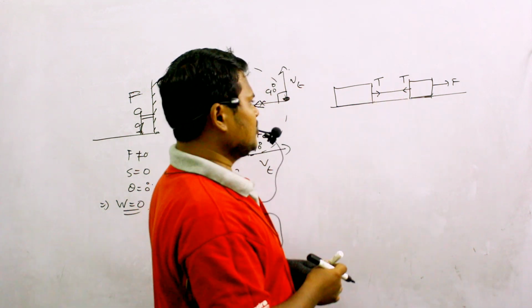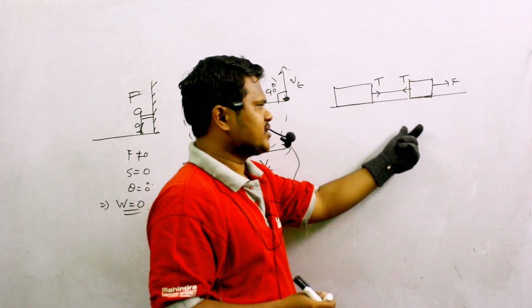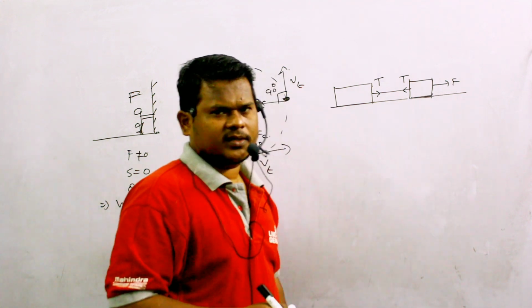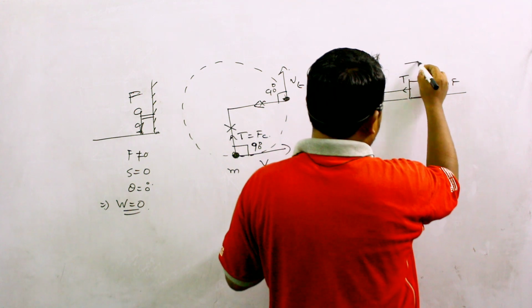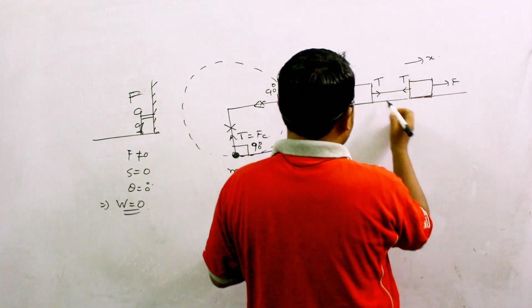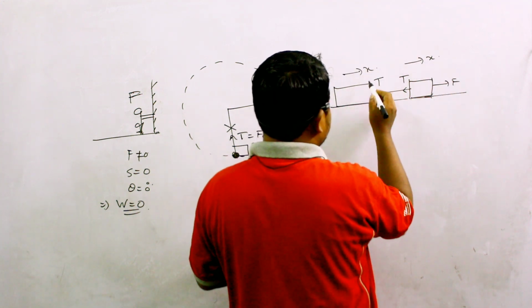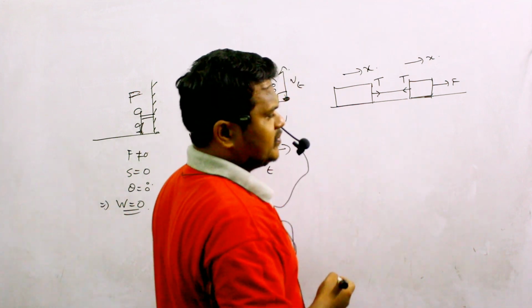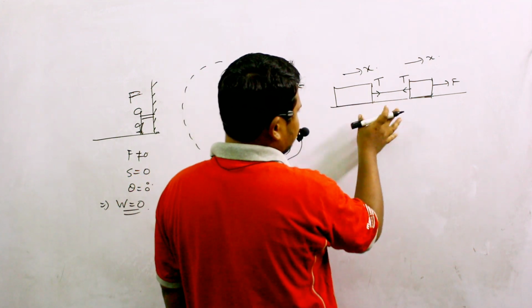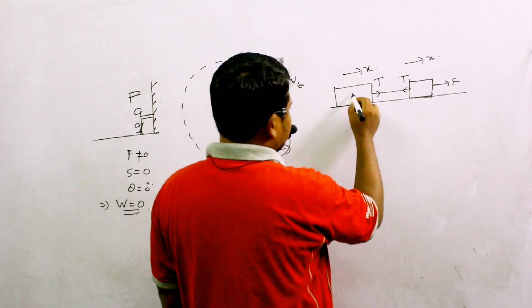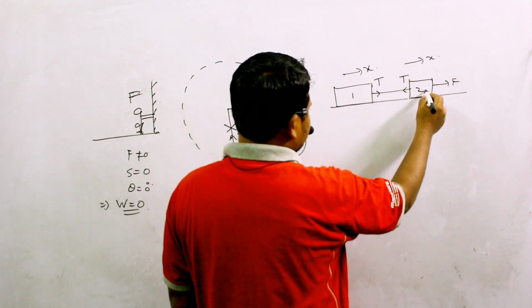So I am taking only the tensional force into consideration. This force I am not considering here. For example, this body moves by a distance of x, and this body also moves by a distance of x. So here tension and displacement, both of them are in the same direction.